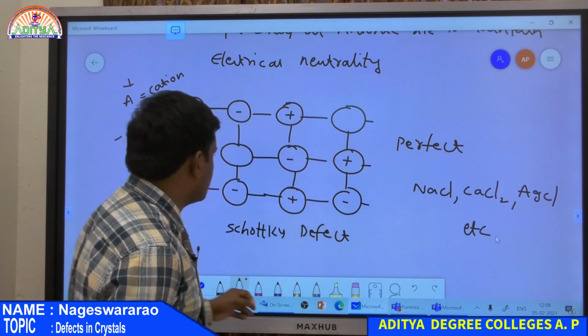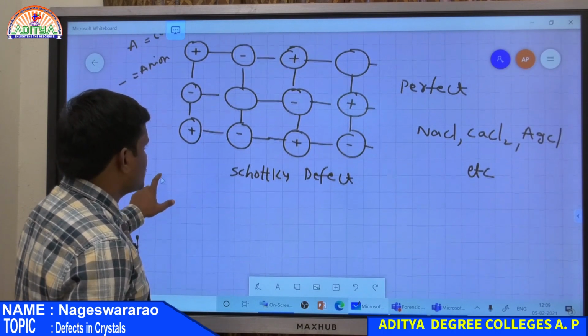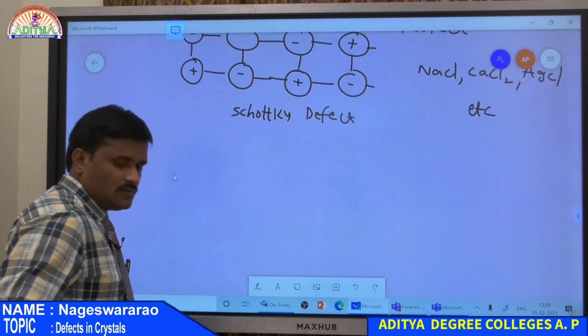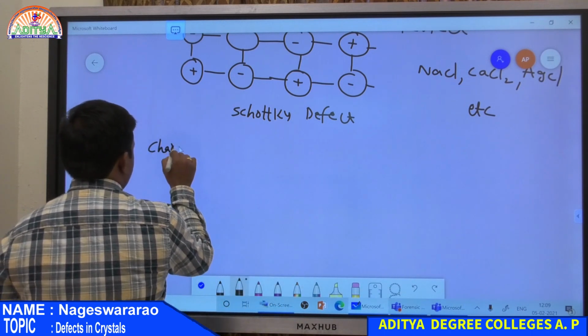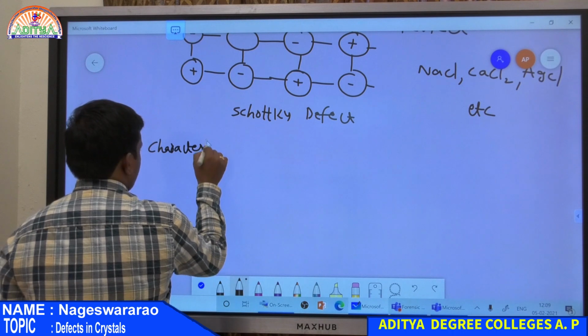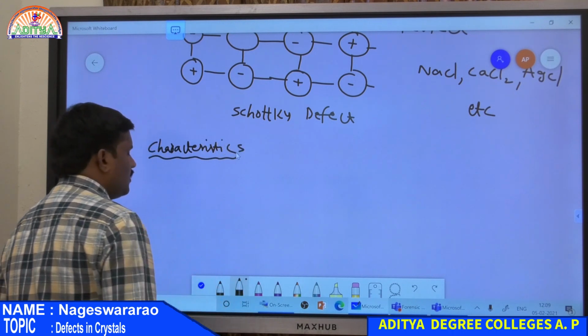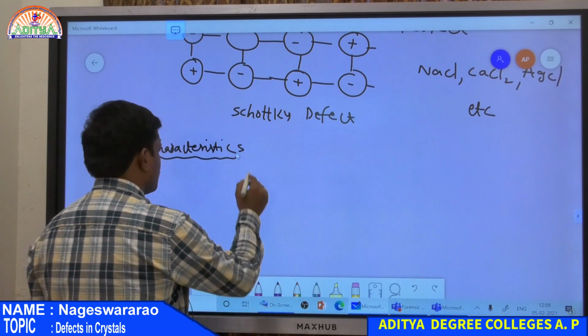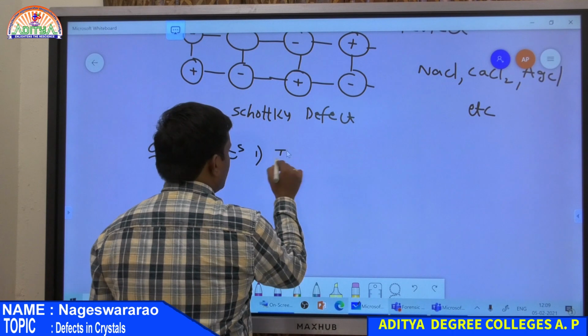That type of crystal defect is nothing but Schottky defect. Now, what are the characteristics of Schottky defect? The first one: Schottky defect arises in ionic compounds